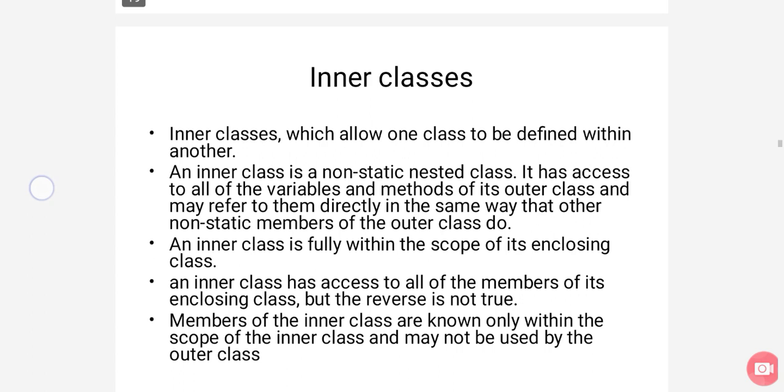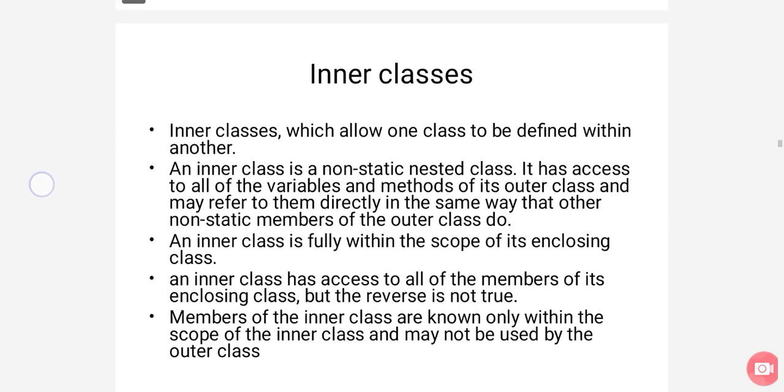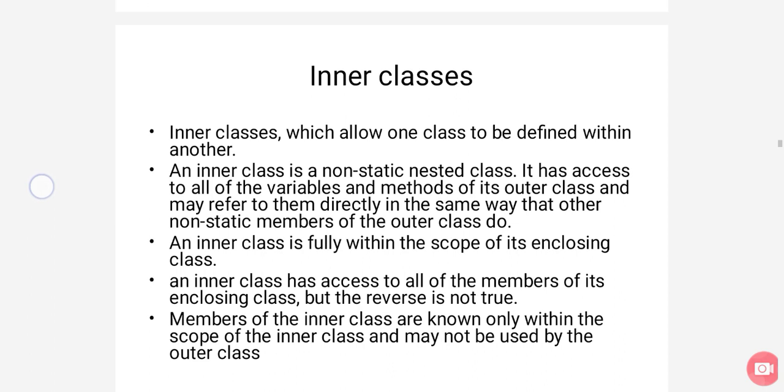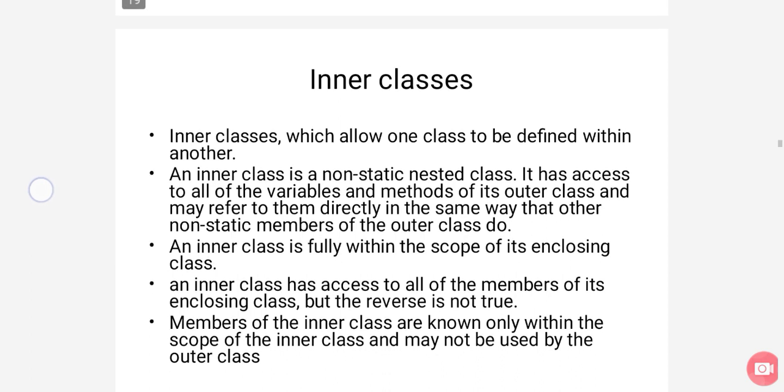The inner class has scope within its braces only, and it has access to all the members of its enclosing class. But the reverse is not true. The members of the inner class are known only within the scope of the inner class and may not be used by the outer class.